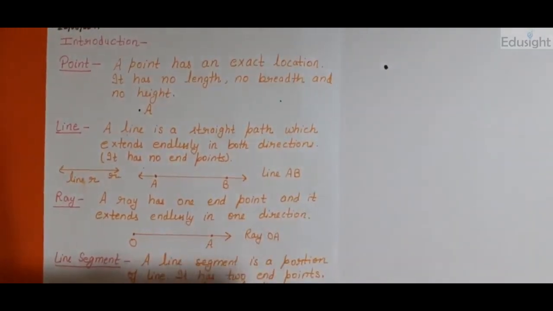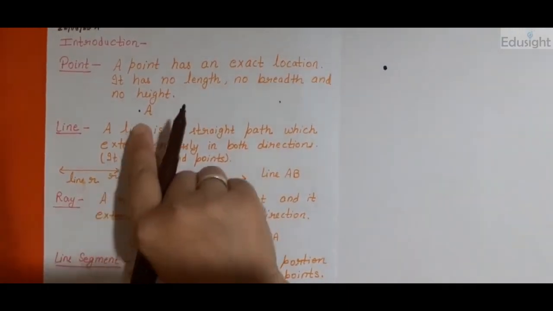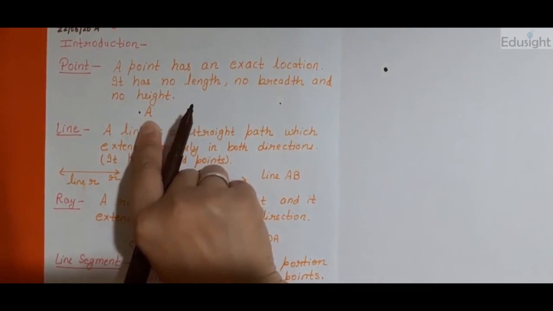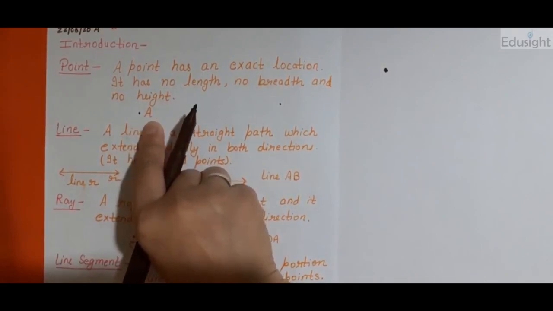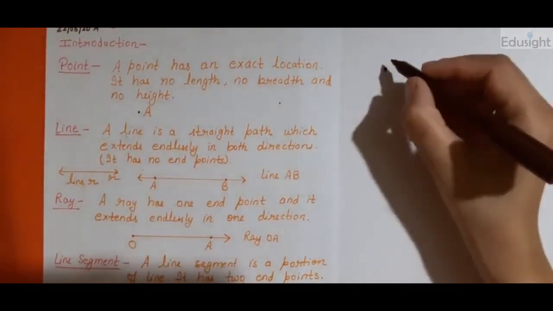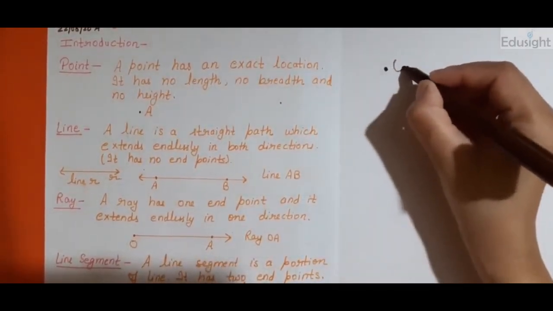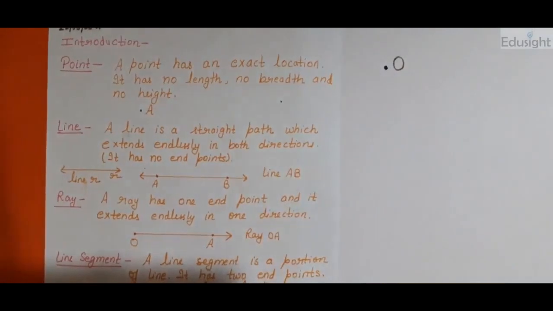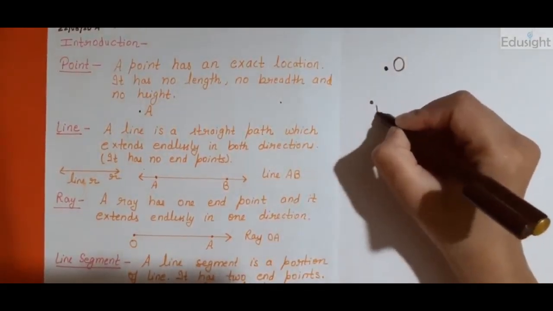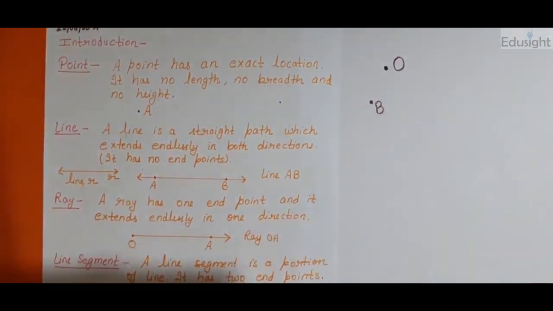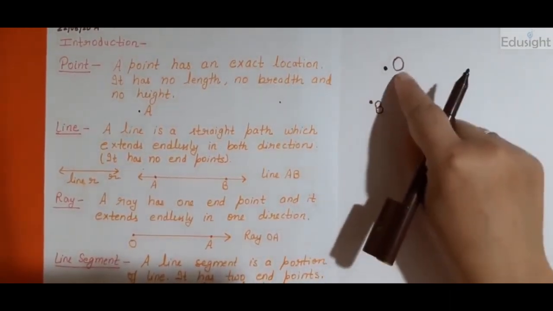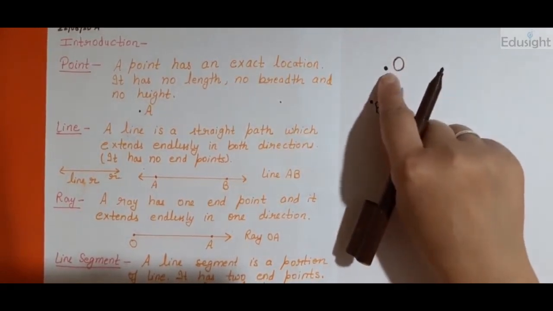And how can you name a point? You can name a point just as I have written here by a capital letter. Only by capital letter. It can be any letter. A, B, C, D or O. Suppose I have taken this point as O. Suppose I am taking another point as B. So point B is fixed for that and point O is fixed here.